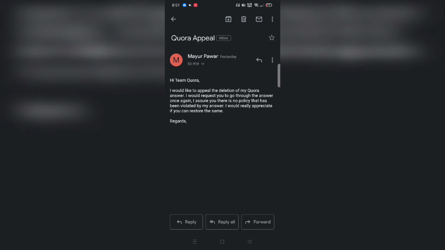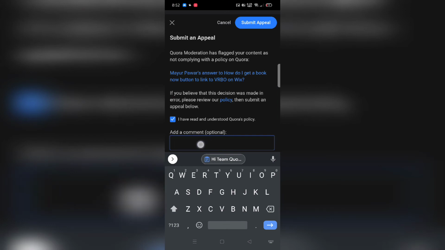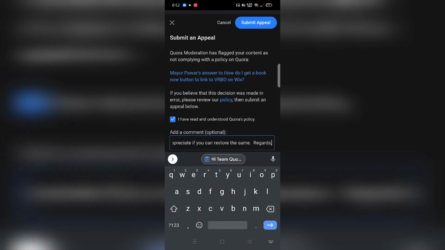Hi team Quora, I would like to appeal the deletion of my Quora answer. I would request you to go through the answer once again. I assure you that there is no policy that has been violated in my answer. I think that's a typo. I would really appreciate it if you can restore the same. So I'm just going to paste this particular thing over here, and make the changes.